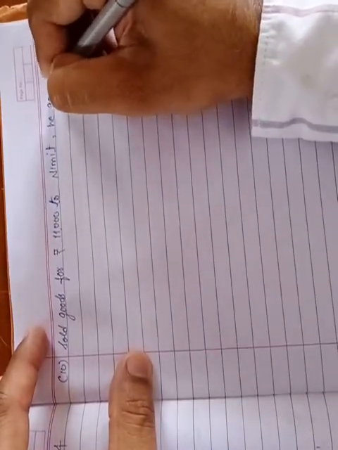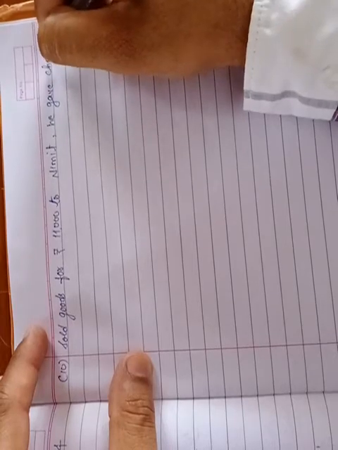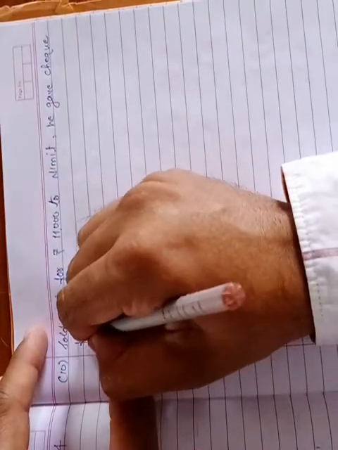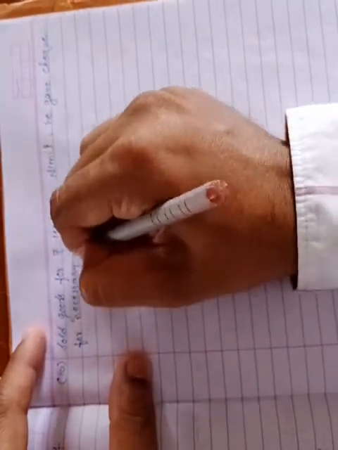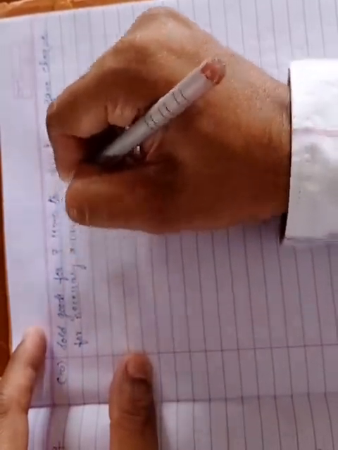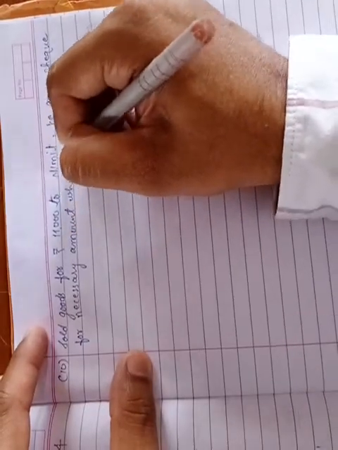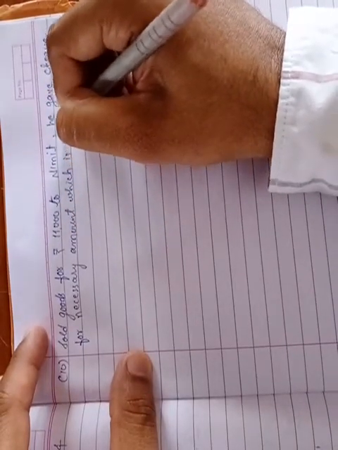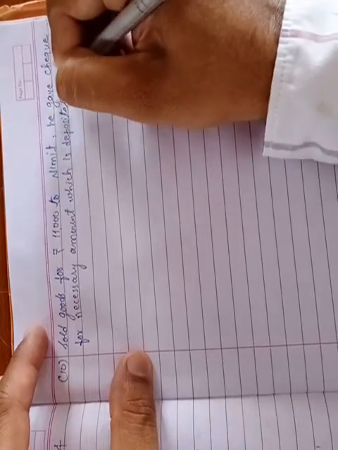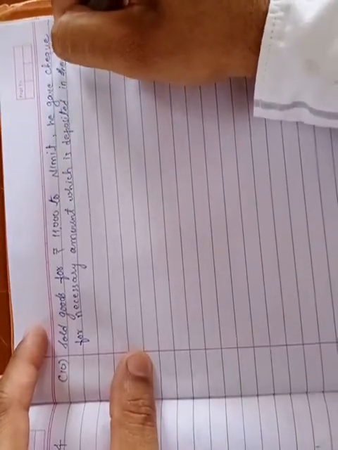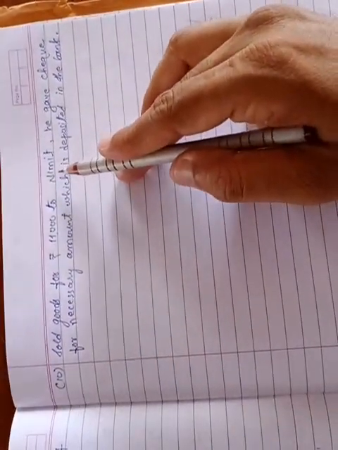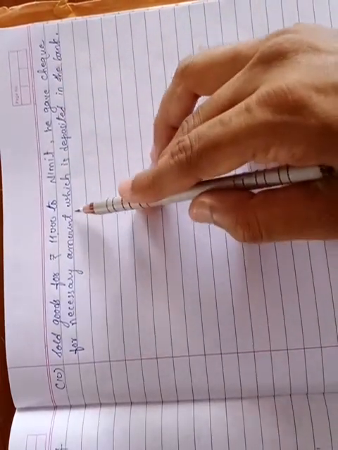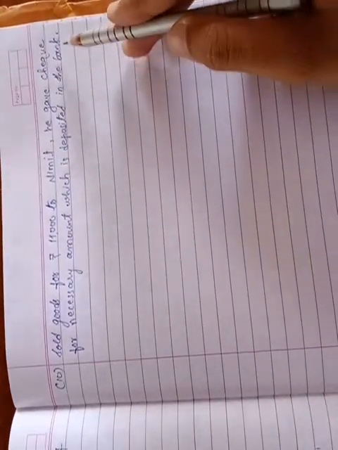He gave a check for the necessary amount, which is deposited in the bank. So now we have sold goods of 11,000 to Nimit, and he gave a check for the necessary amount to us, which we have deposited into the bank.